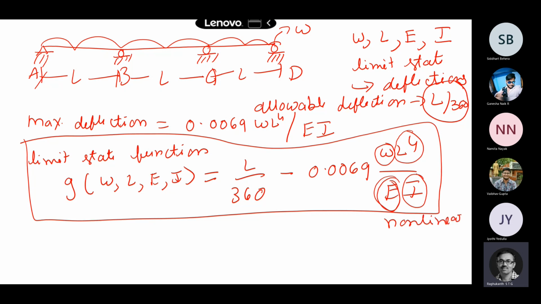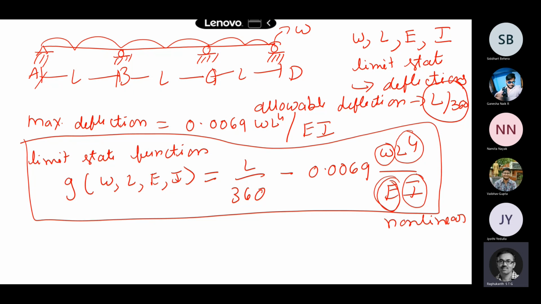Suppose the problem was linear, then L, E, I would be deterministic. If the limit state function was linear, you would not need Hasofer-Lind or other methods. Simply, as previously, you would calculate with mu R minus mu Q or something like that. But here the problem is non-linear.